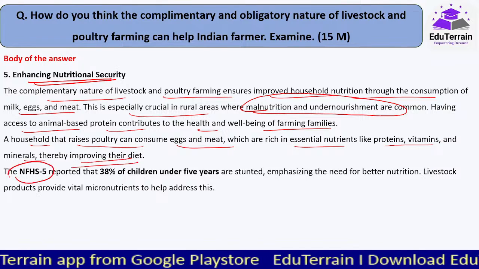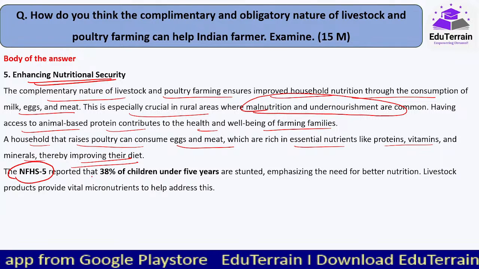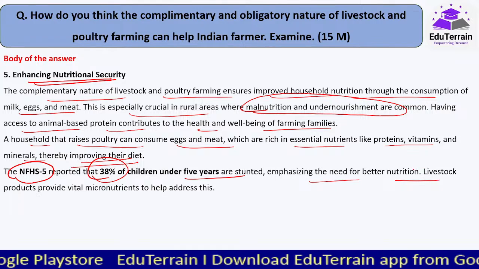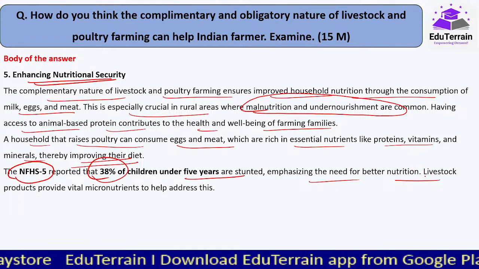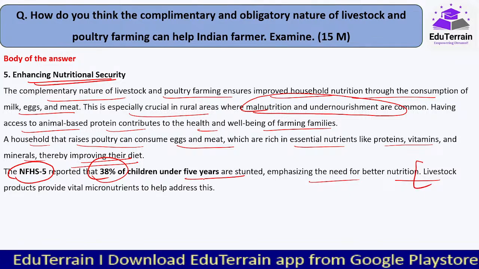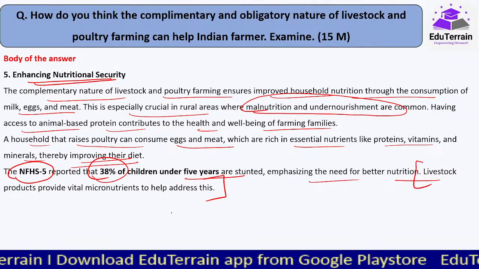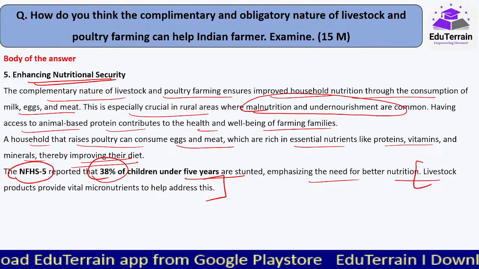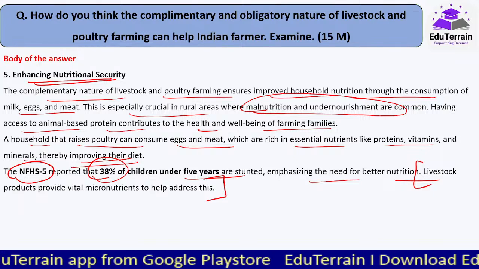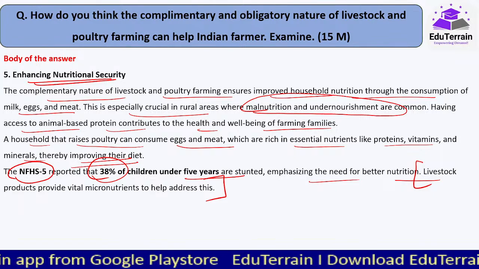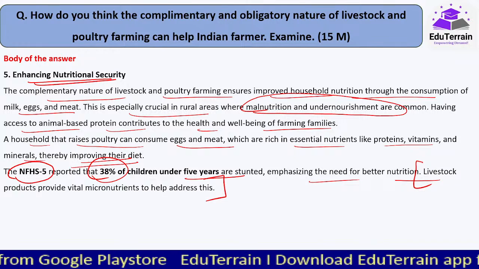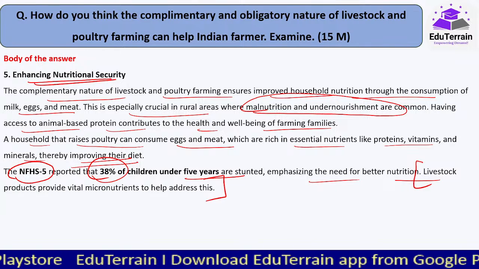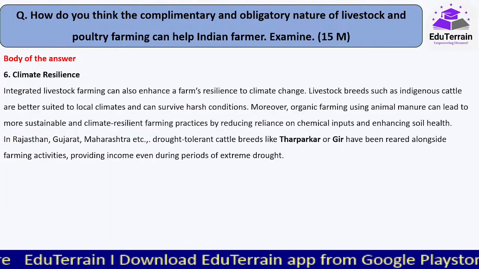And even if we look at the National Family Health Survey 5, it has reported that 38% of the children under 5 years are stunted, emphasizing the need for better nutrition. And one of the best ways that we can provide is by providing these products of livestock like eggs, milk, meat, etc. And this again they can provide as a source of livelihood for the women, or it can act as a complementary and obligatory farming alongside the crop husbandry, etc. So वही यहाँ पे highlighted है.